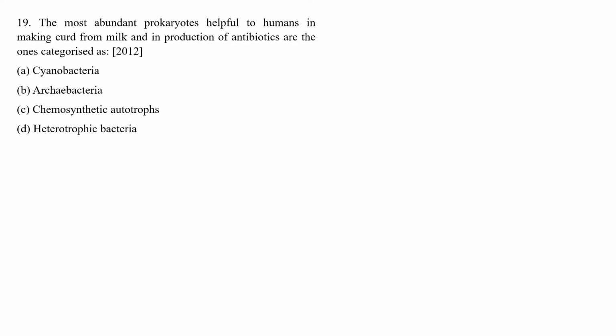Next question: the most abundant prokaryotes helpful to humans in making curd from milk and in production of antibiotics are categorized as: option A cyanobacteria, option B archaebacteria, option C chemosynthetic autotrophs, and D heterotrophic bacteria.